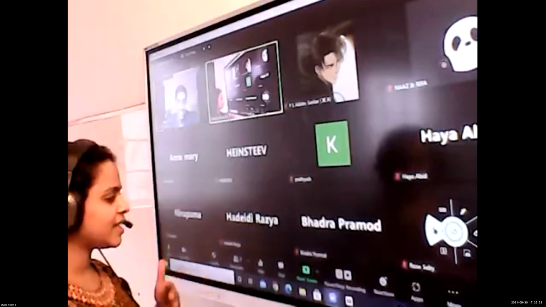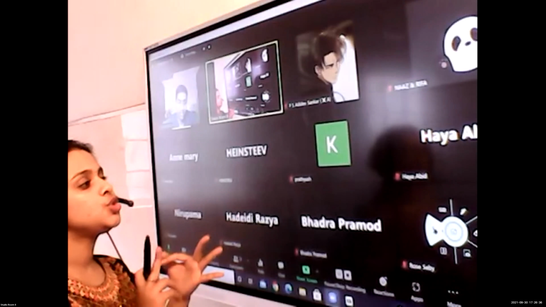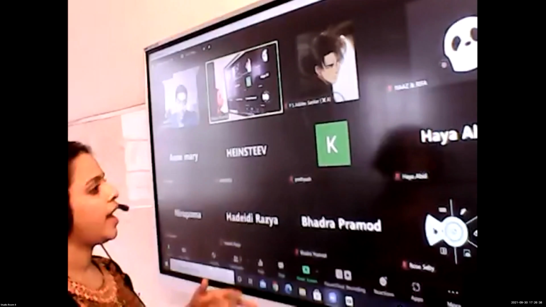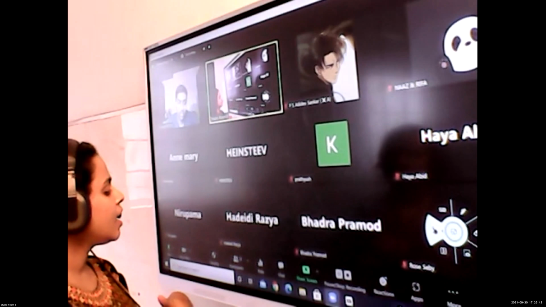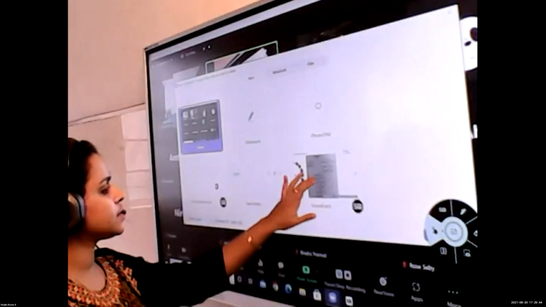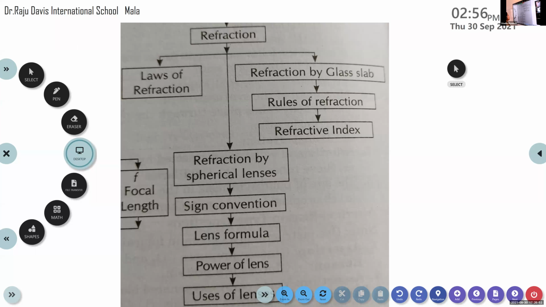Okay. Then what all things did we discuss here? What is refraction? Two laws of refraction. And what do you mean by refractive index? What is the equation for refractive index? Those things we discussed in this chapter. So I will give you a whole picture of this topic, refraction. Under this topic, we discussed the laws of refraction.